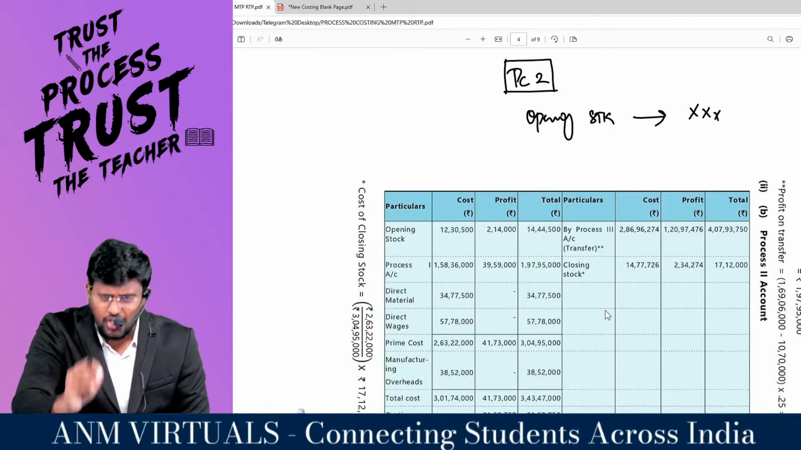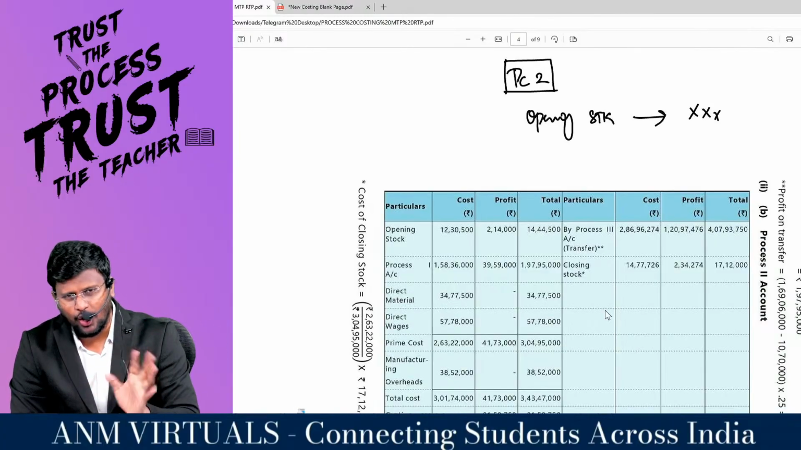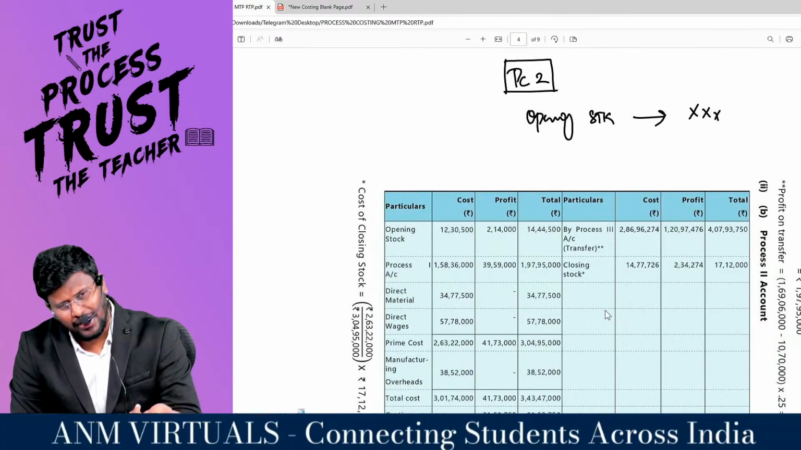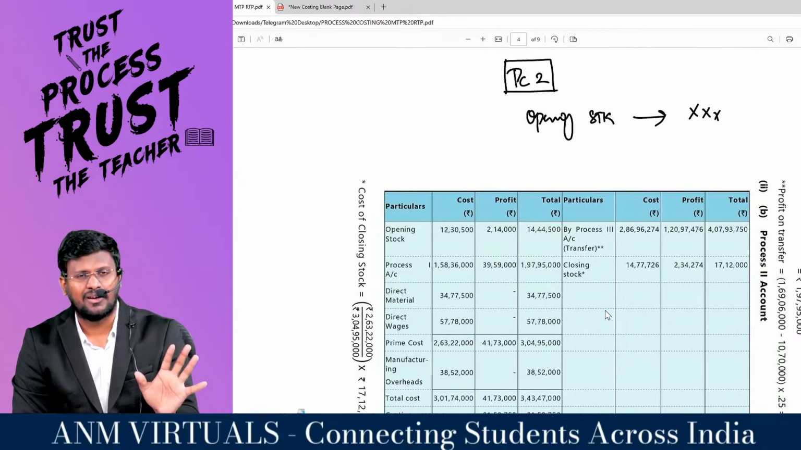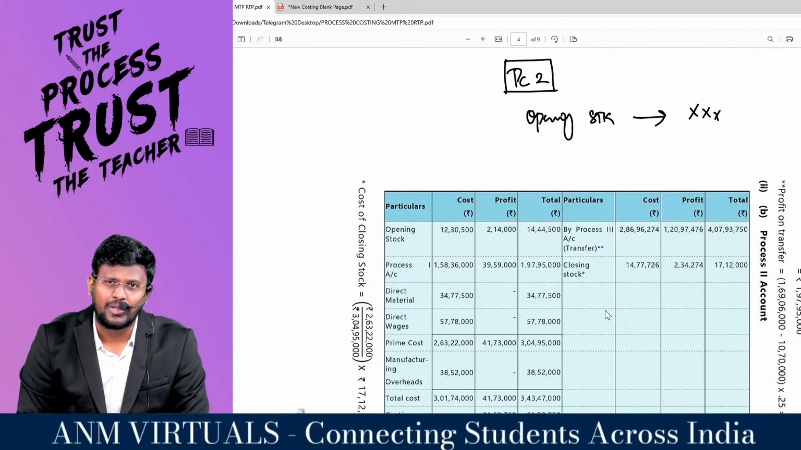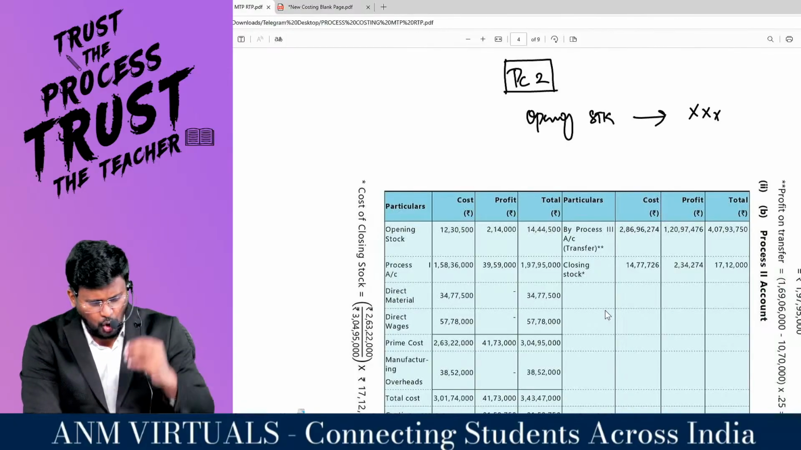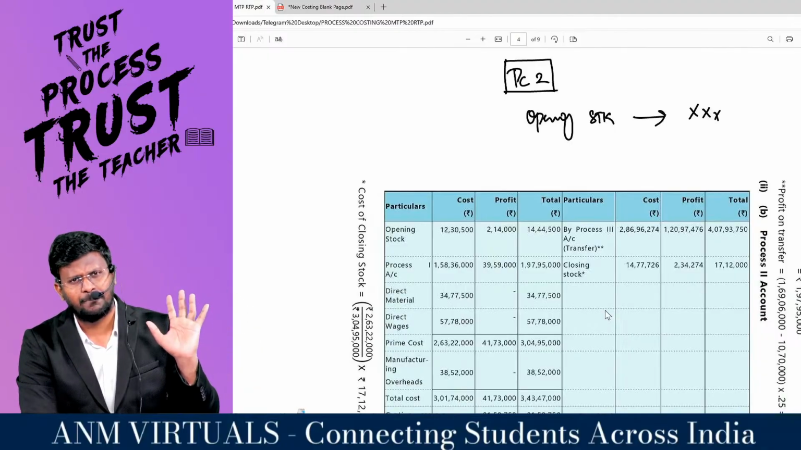At any cost, you should not say that closing stock of process number 1 is the opening stock of process number 1. That is a different department. This is altogether a separate department, my dear lovable students. Are you all really with me?